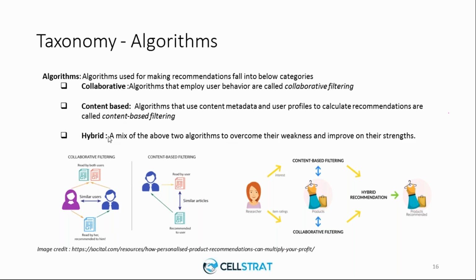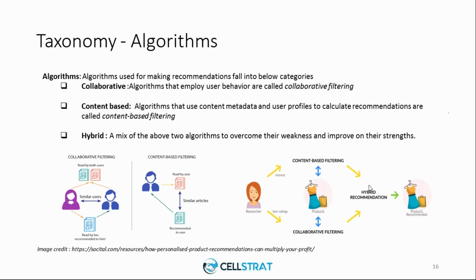Now in the majority of cases, it actually mixes both, because you get comprehensive results or the right recommendations only if you are able to mix both collaborative filtering and content based filtering. Collaborative filtering will tell you more about the user's preferences and taste, and you can customize based on that. Content based will tell you how to identify relevant articles or items based on the attributes of what you have already purchased or viewed. So combining these two will give you comprehensive results.